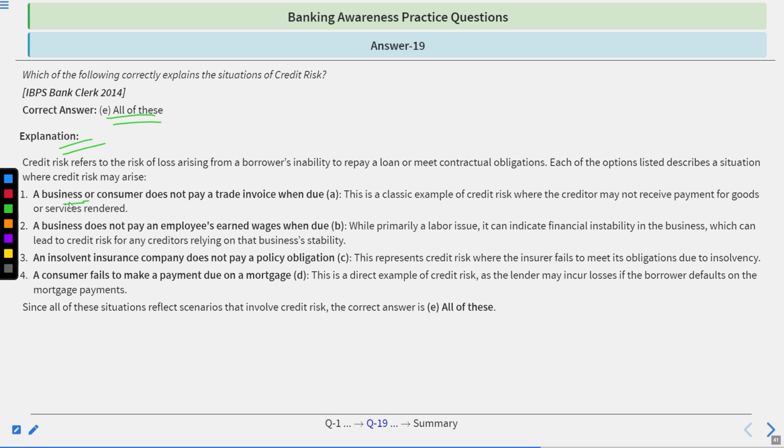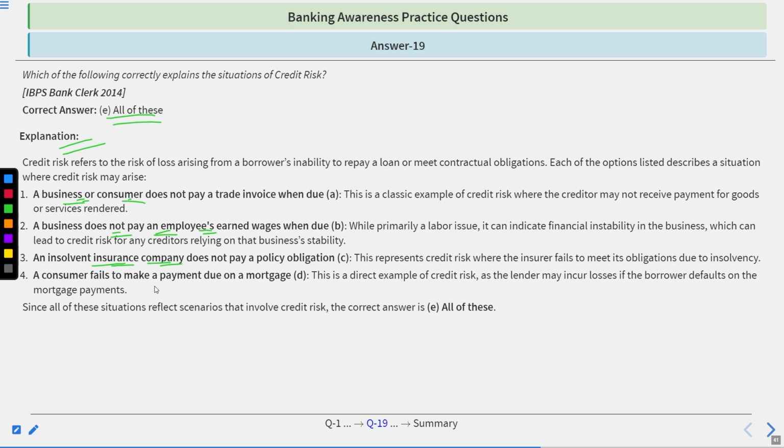First, business or consumer does not pay a trade invoice when due. This is a classic example of credit risk, where the creditor may not receive payment for goods or services rendered. Business does not pay an employee's earned wages when due. While primarily a labor issue, it can indicate financial instability in the business, which could lead to credit risk for any creditors relying on that business's stability.